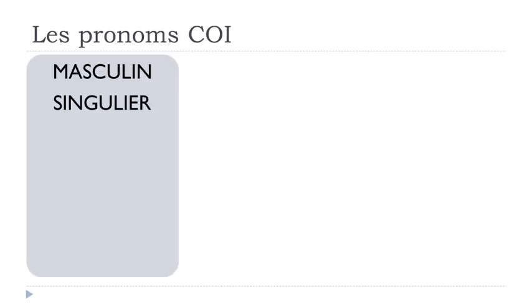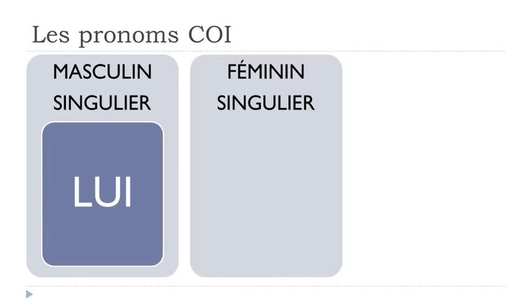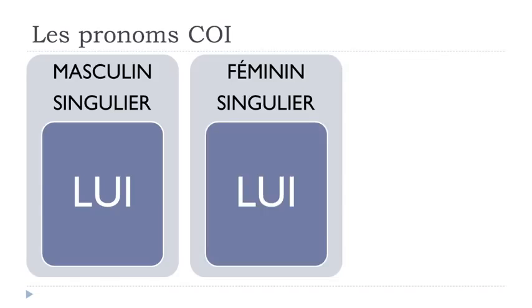As usual in French, we will have the difference between the masculine form, the feminine form, and the plural form. To start, masculine singular form will be lui. Féminin singulier, the feminine singular form, will also be lui.